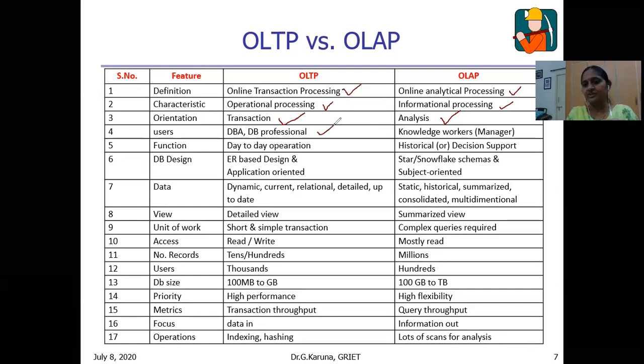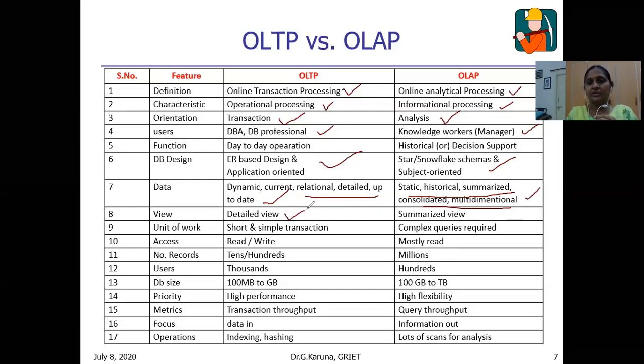The users here are database administrators or database professionals, whereas in the case of OLAP, it is knowledge workers or managers. The database design is entity relationship based and application oriented. Here the design is subject oriented, and we use star schemas, snowflake schemas, and fact constellation schemas for designing OLAP systems. The data stored in OLTP is dynamic, current, day-to-day data with day-to-day updates, relational and detailed, whereas in OLAP it is static, historical, summarized, consolidated, and multidimensional data.